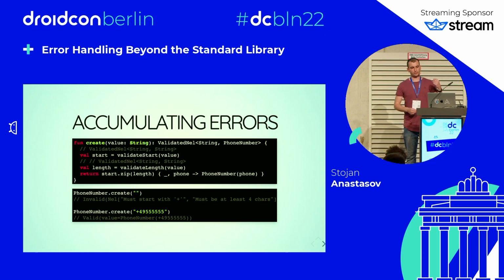So if we call now PhoneNumber.create, we get 2 error messages if we call it with an invalid phone number. If we call it with a valid one, again, we get the valid phone number.